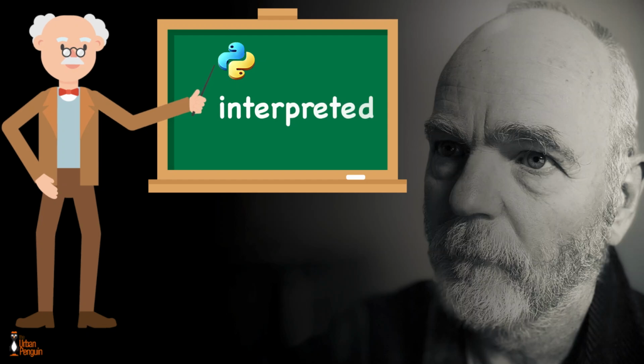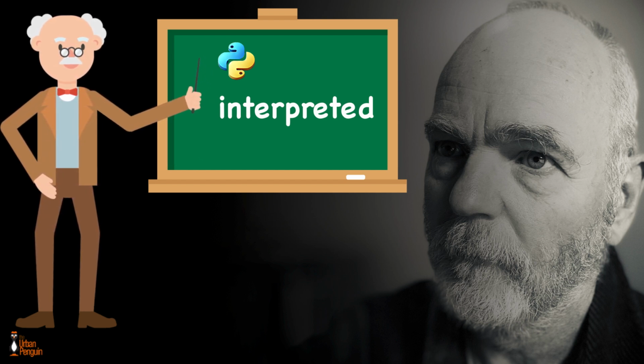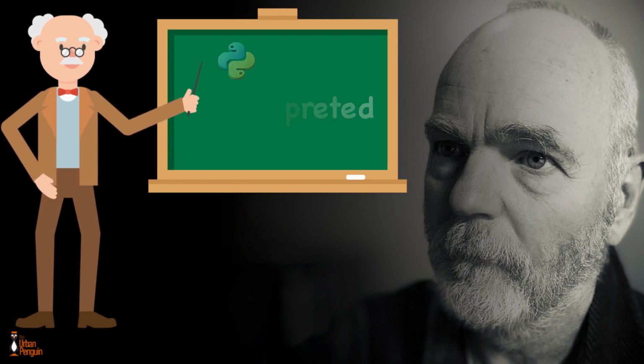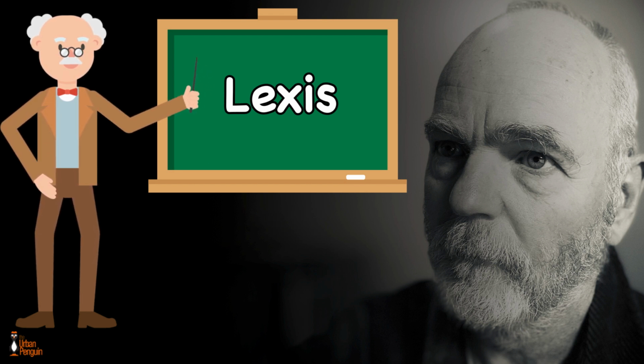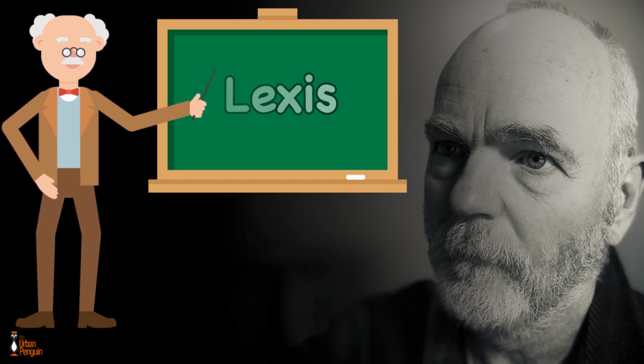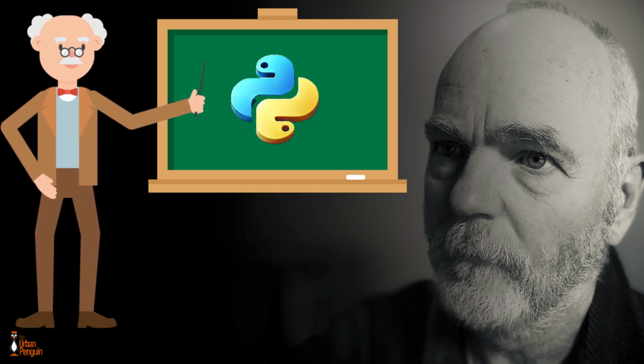So we now know about the interpreted language that Python is, but the Python interpreter has to make sure that everything that we are using within our code is correct. And that means we need to look at things such as the lexis. Yes, lexis, the words that we use. Think of it such as a person that compiles a dictionary, a lexicographer. Well, in the same way, the Python interpreter has to check the words that we use are correct for the